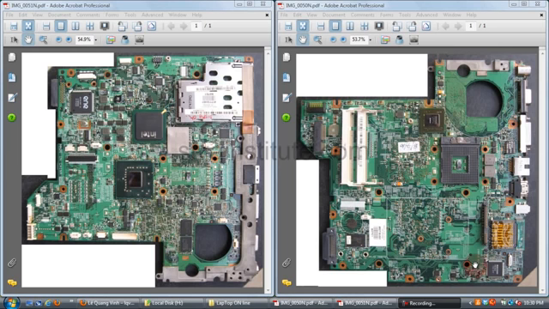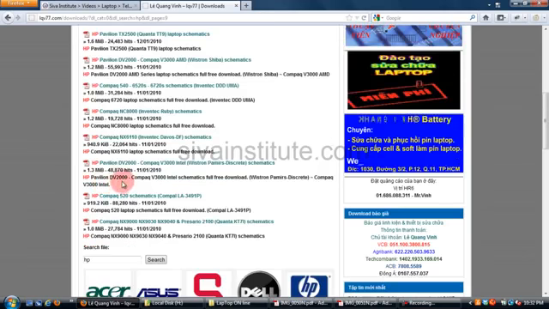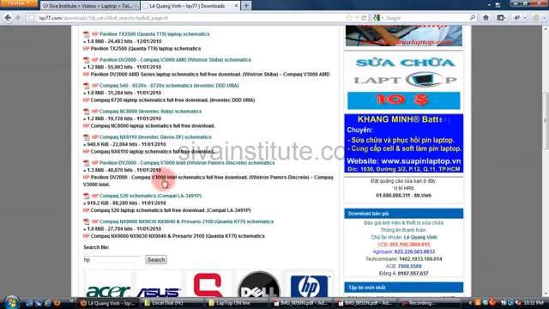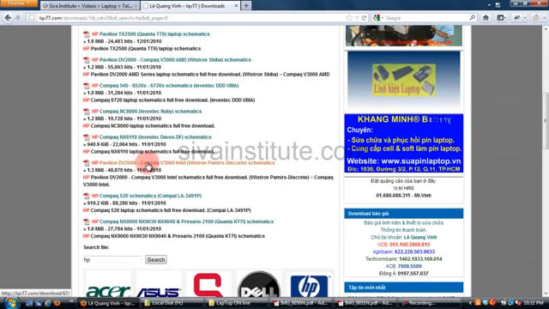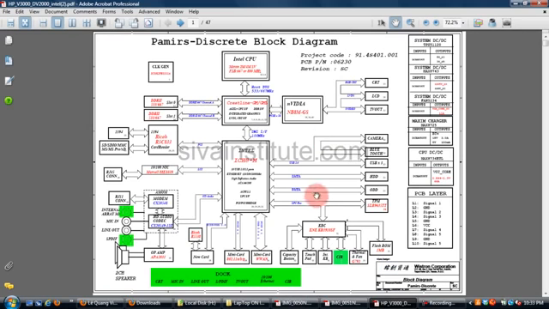First you should download this laptop motherboard circuit. This circuit is available on forshare.com or lqv77.com. Now I will download this circuit. This is the DV2000 V3000 motherboard. See here, lqv77.com, HP Pavilion DV2000 Compaq V3000 schematic circuit diagram. This is this laptop motherboard's circuit diagram.